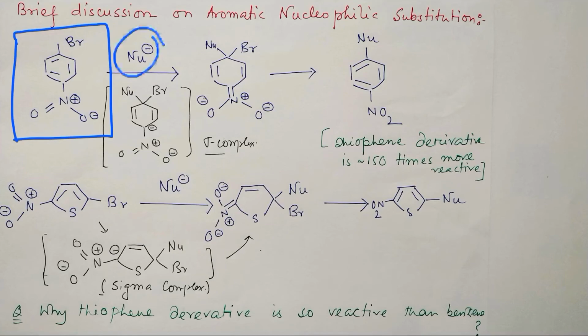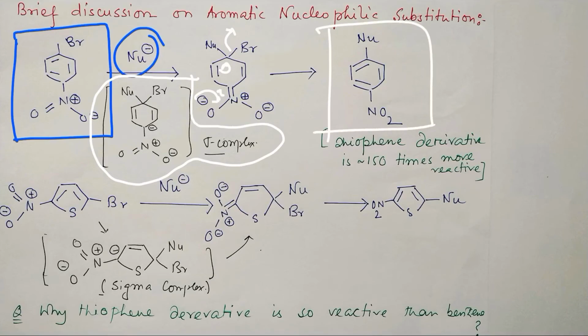First the nucleophile will attack and prepare the sigma complex. This thing I have discussed previously, so very in short I will explain. After that, this electron will push, it will go and the bromide will leave, and the nucleophile will attach.